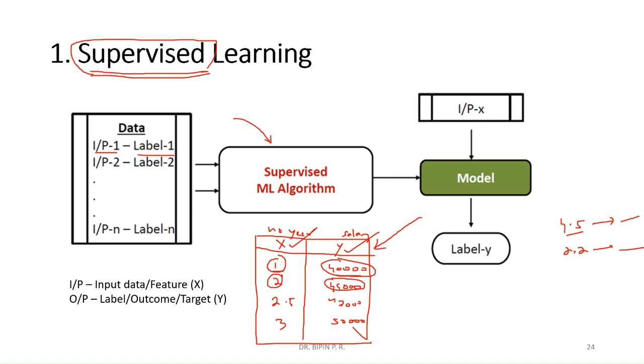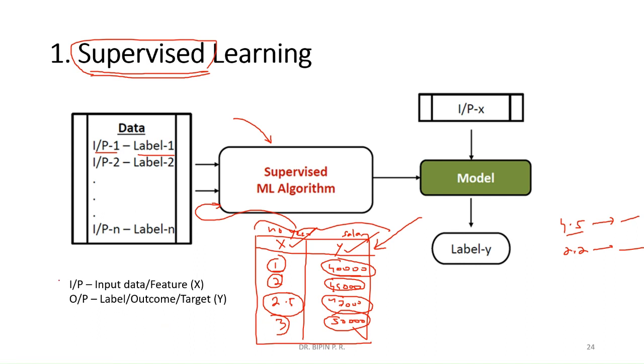Okay, so you are giving both input and corresponding output as the input to the supervised learning algorithm. Now here the input is both these input and output. We will give this as input to the machine learning algorithm. So this type of machine learning algorithm is known as supervised learning algorithm because we are supervising, we are giving supervision. For this particular year of experience, this is the output. For this particular 2.5 year of experience, this is the output. This is the salary. So such kind of supervision we are giving in advance. Thereby, we are training the algorithm. So this type of machine learning algorithms are known as supervised machine learning algorithm.